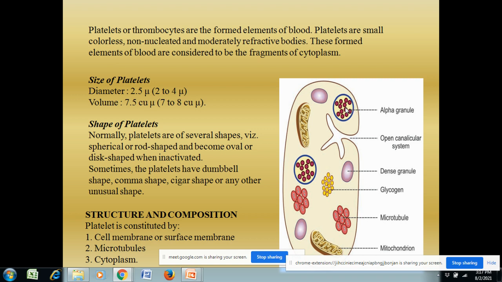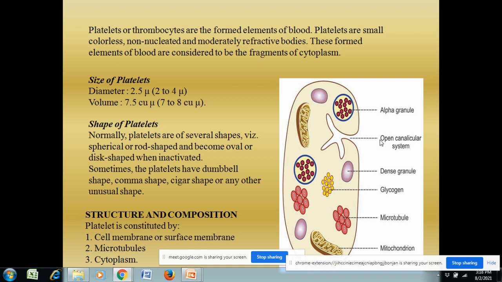So the function of the blood platelets is mainly in the blood clotting mechanism. Apart from the granules, both the alpha and the dense granules, it has got mitochondria. You can see mitochondria are present, and these are the microtubules, and the glycogen is present. Glycogen is present in the cytoplasm. Phospholipids are also present in the cell membrane, and you can see an opening.